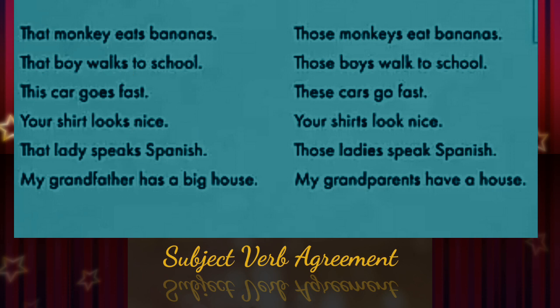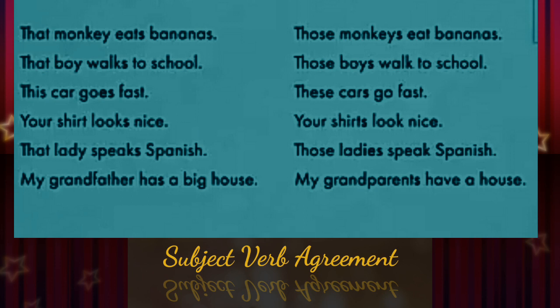Understood? Now look at the other examples given. Those monkeys eat bananas. Those boys walk to school. These cars go fast. Your shirts look nice. Those ladies speak Spanish. My grandparents have a house. So what is the peculiarity of these sentences?